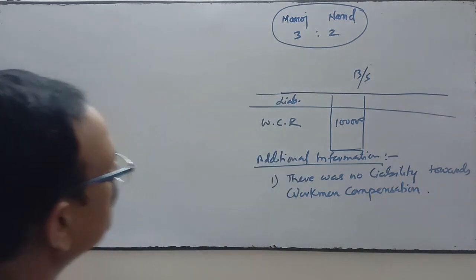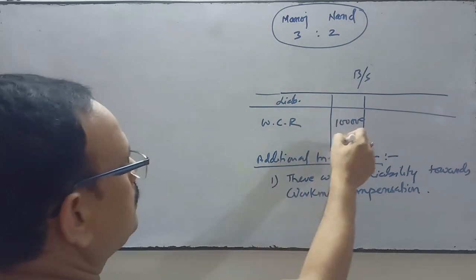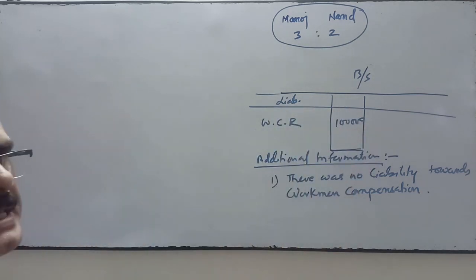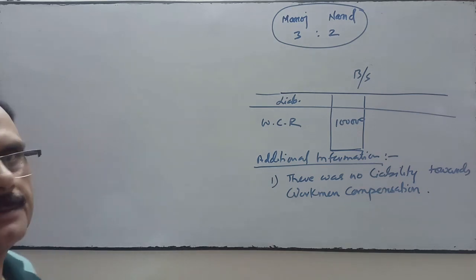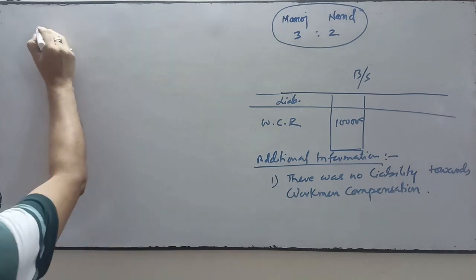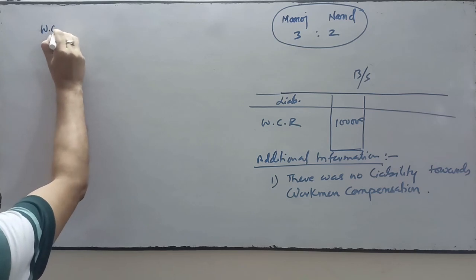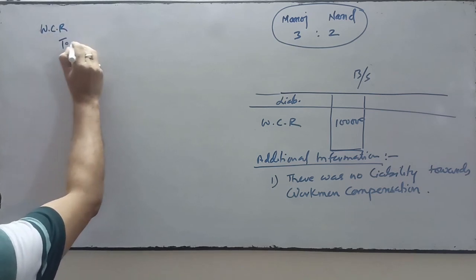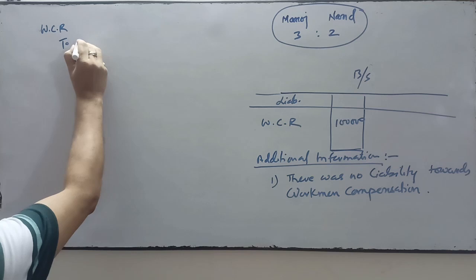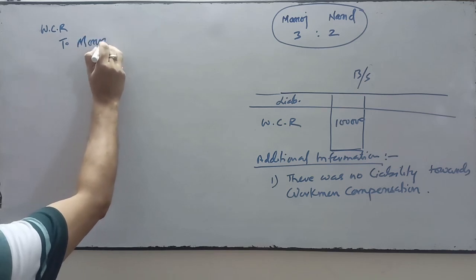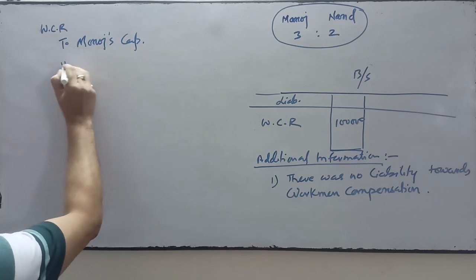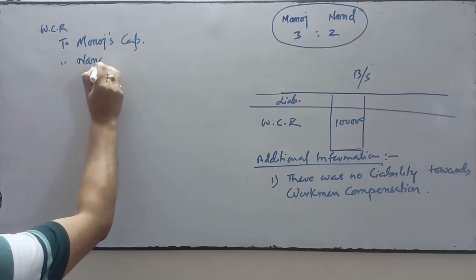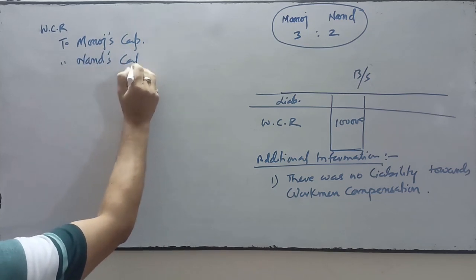So what we'll do, this amount will be transferred directly to the partners' capital accounts, just like the treatment of a reserve. So workman compensation reserve account will be debited, to Manoj's capital and Nand's capital.